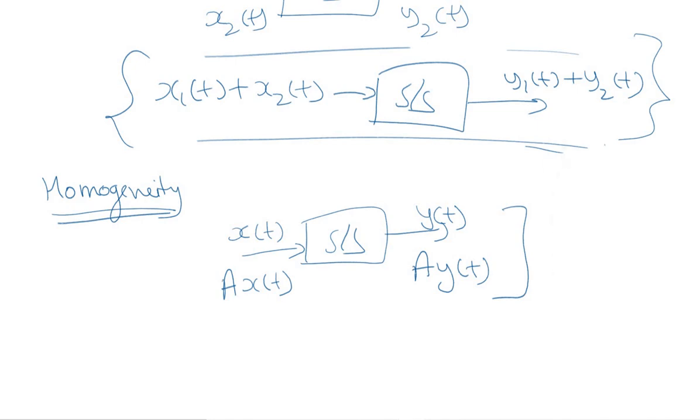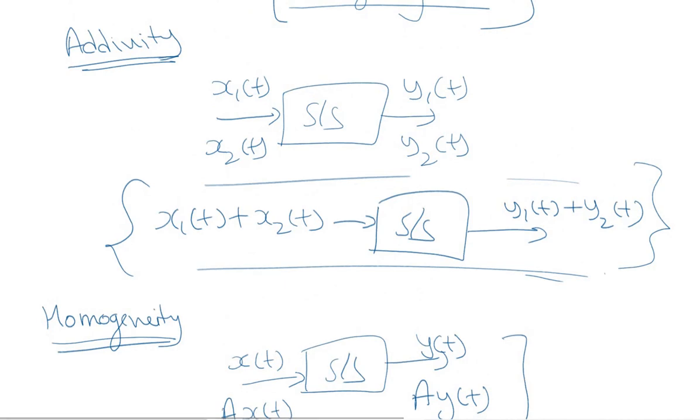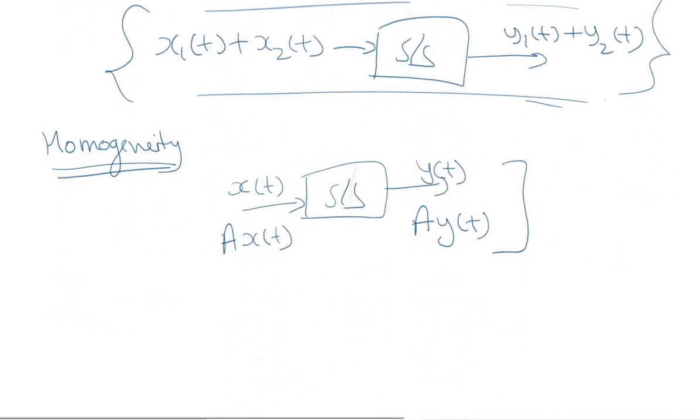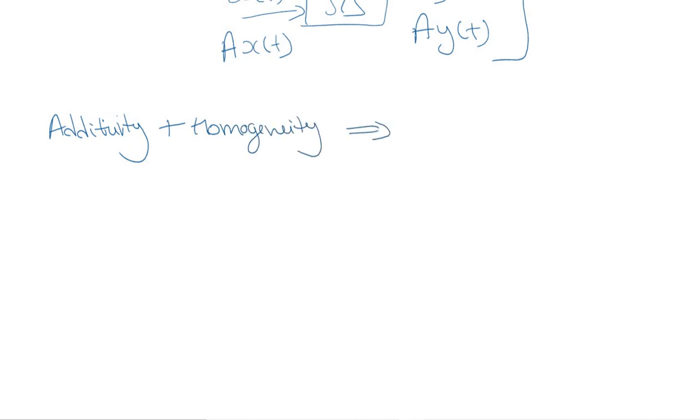So any system following these two properties, additivity and homogeneity, is said to follow the superposition principle. A system has to follow these two properties simultaneously. Then we can say the system is following the superposition principle, hence it is a linear system. So if we analyze these two properties simultaneously, additivity plus homogeneity leads to the superposition principle.